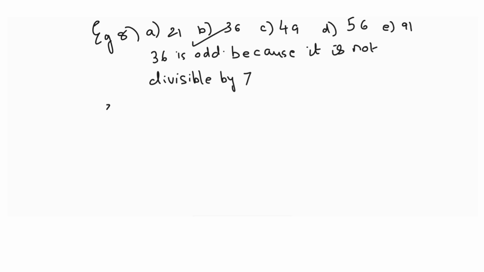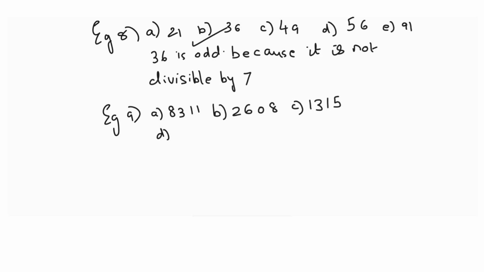Let us look at a little more complex example in numbers. 8311, 2608, 1315, then we have 2417 and lastly we have 3249.